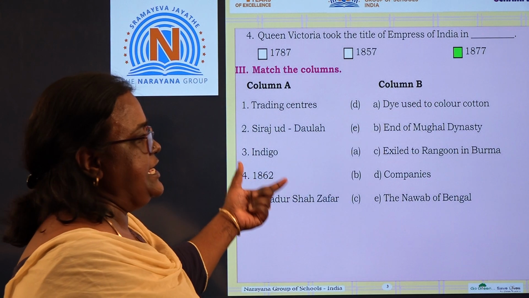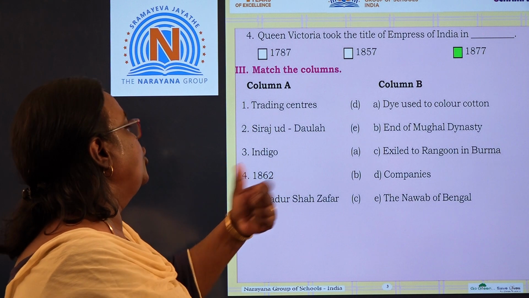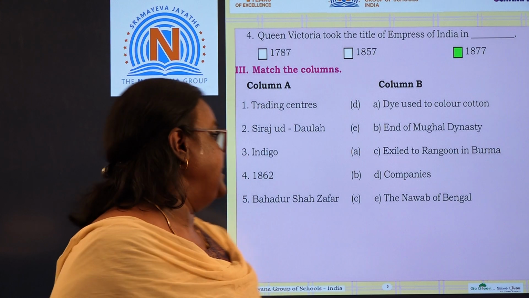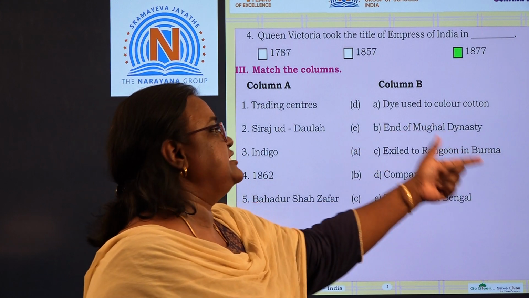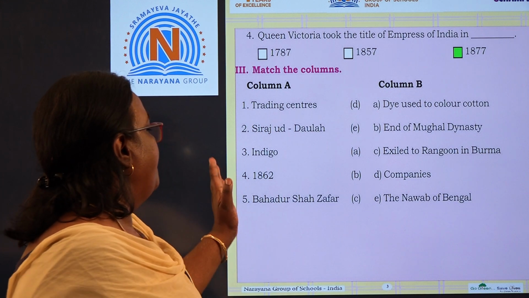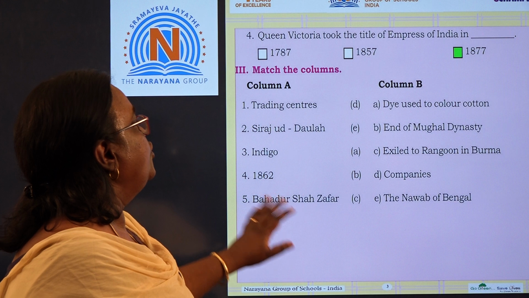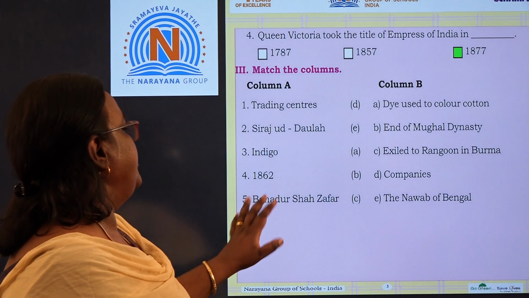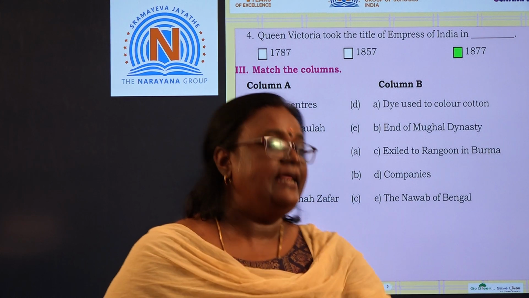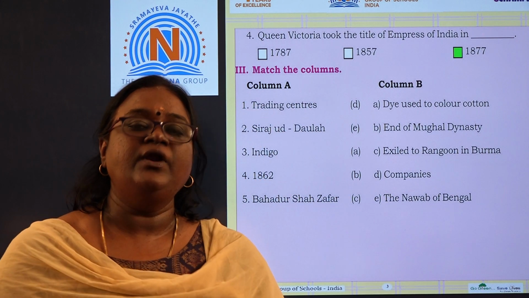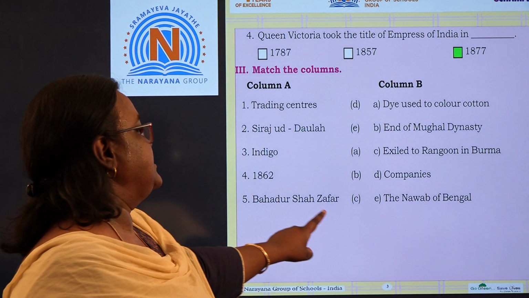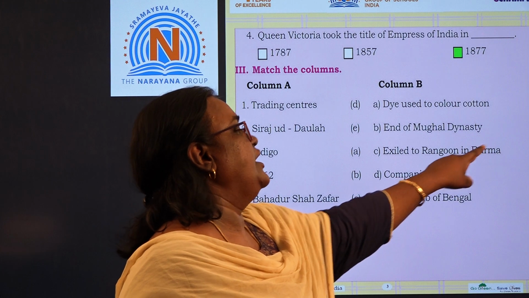Then they have given a year, 1862. 1862 is nothing but the end of the Mughal dynasty. Finally, it is Bahadur Shah Zafar. Who is this Bahadur Shah Zafar? We know that he was exiled to Rangoon, and Rangoon is in Burma. So Bahadur Shah Zafar was exiled to Rangoon in Burma.